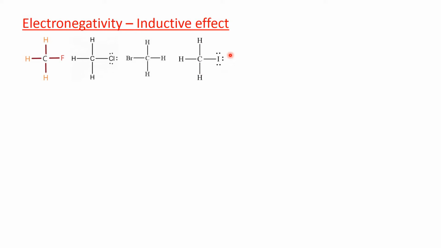Similarly, the last one, iodide, whose electronegativity is the least compared to all these halogen atoms. So, this hydrogen atom is in the least de-shielded position. That means it will absorb at comparatively higher field. Okay? And therefore, its delta value will be less compared to all these.